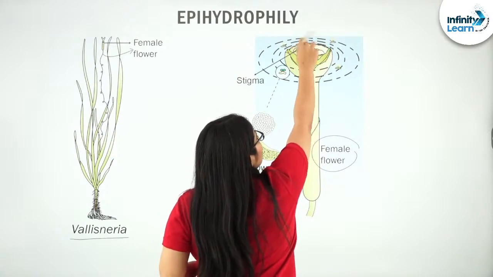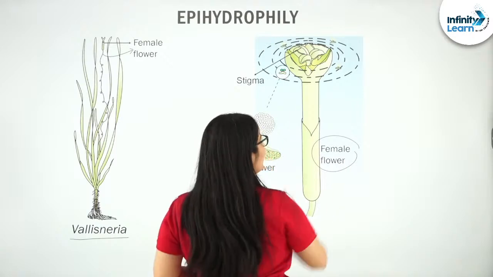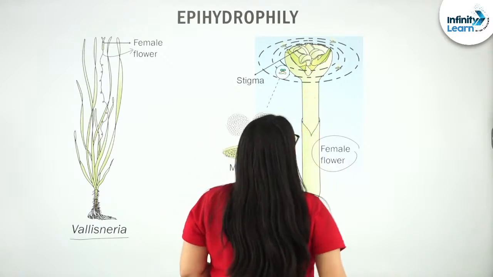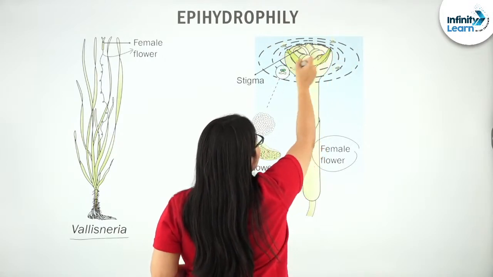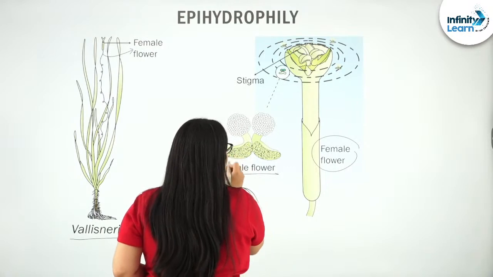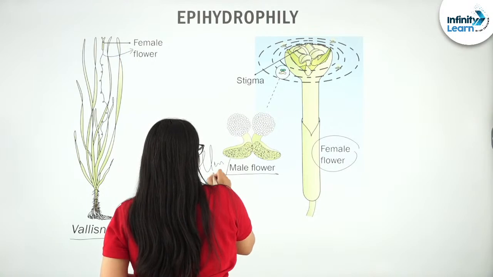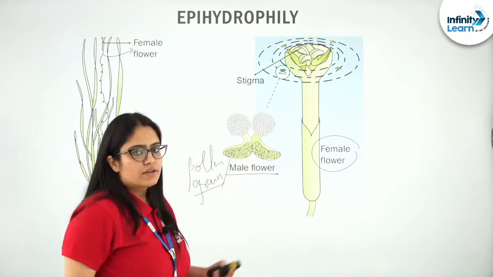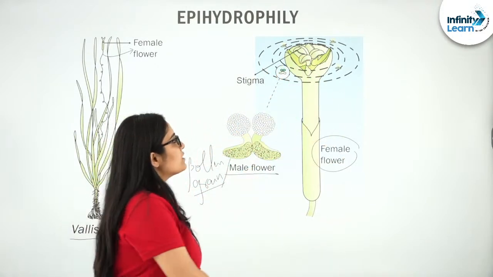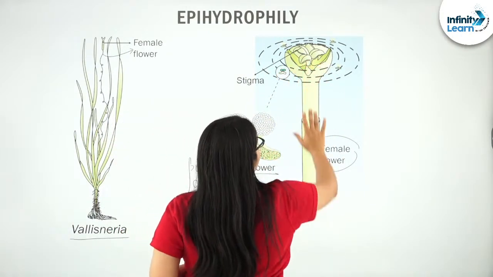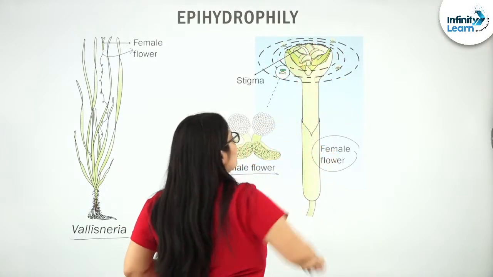Because of this long stalk, the female flower has reached the surface of the water. In the vicinity of this female flower, you can see male flowers, or you can say pollen grains, because the objective of the male flower is to carry pollen grains to the stigma, right?